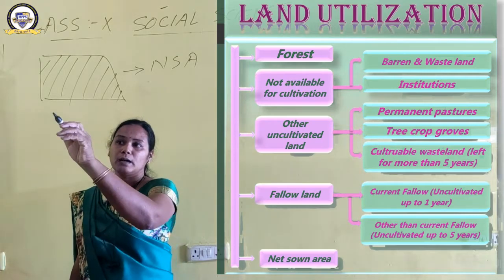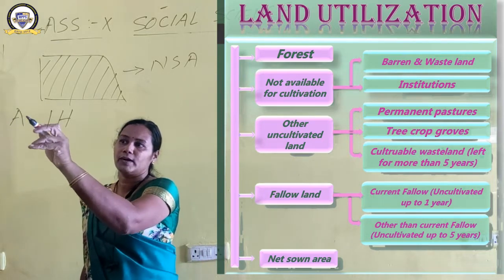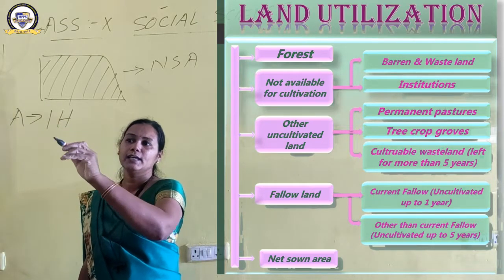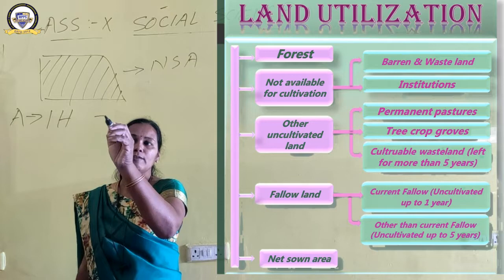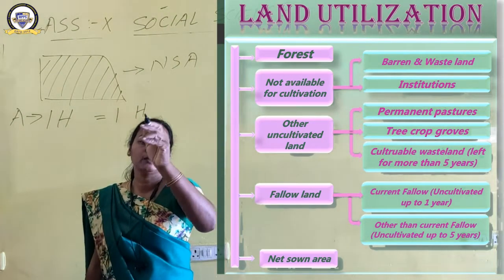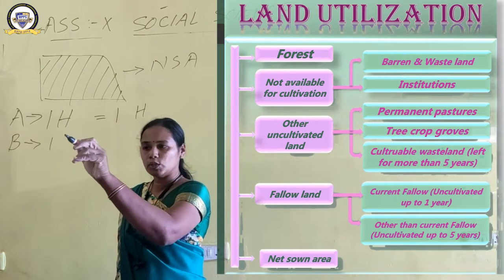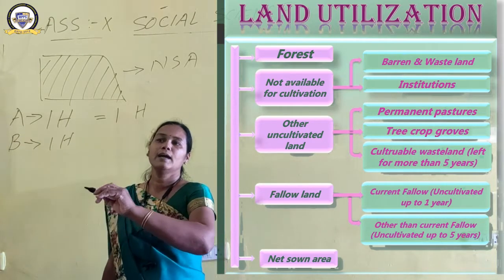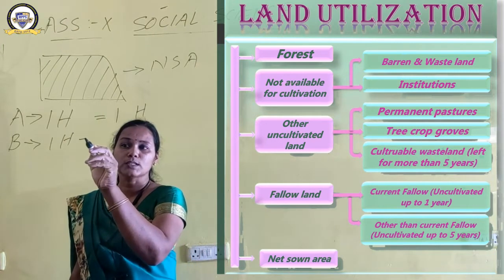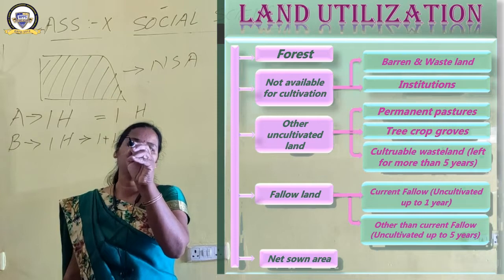Suppose a person has 1 hectare of land. Mr. A has 1 hectare of land and he uses that land only once, in one agricultural season. So it becomes 1 hectare. Mr. B also has 1 hectare of land and he uses that land 2 times.